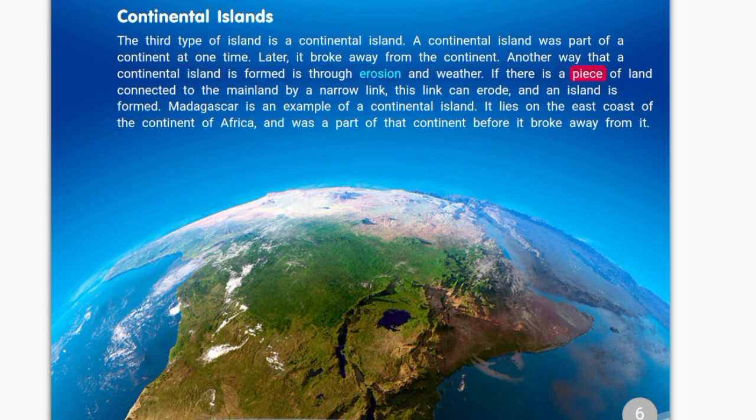If there is a piece of land connected to the mainland by a narrow link, this link can erode, and an island is formed. Madagascar is an example of a continental island. It lies on the east coast of the continent of Africa and was a part of that continent before it broke away from it.